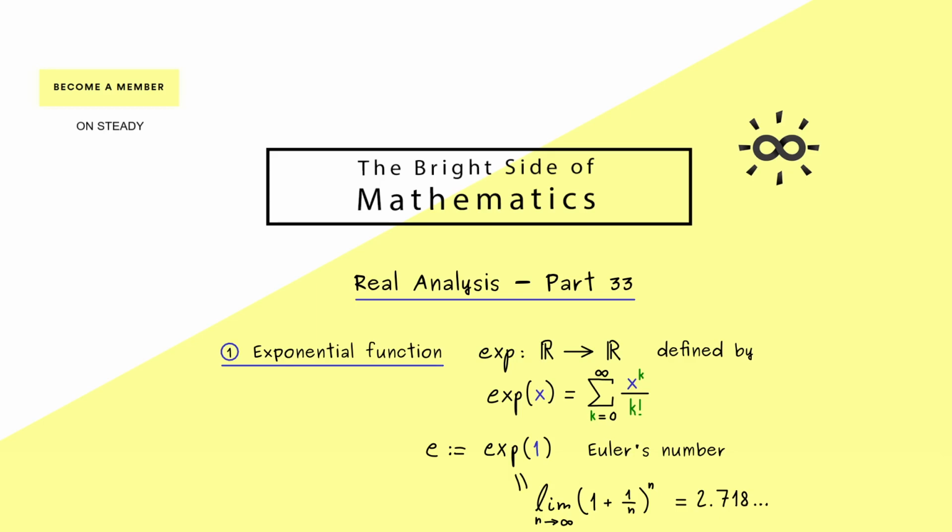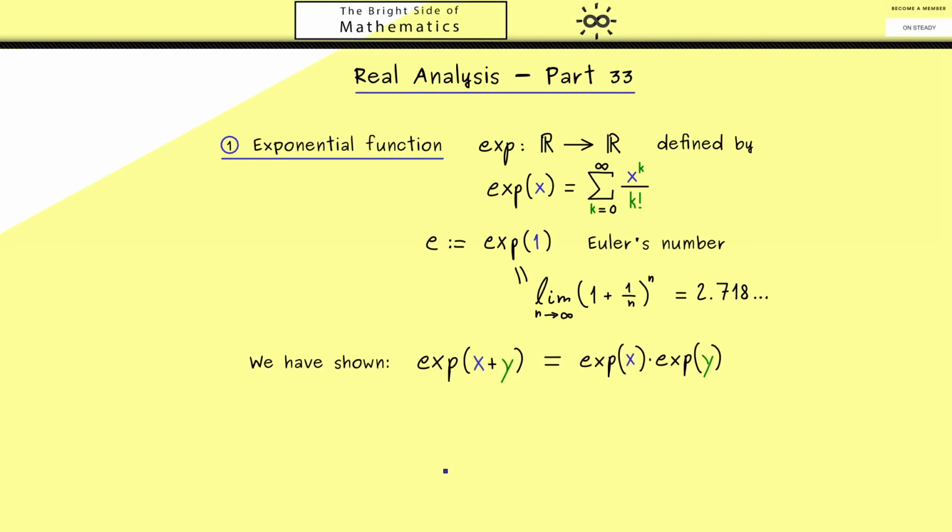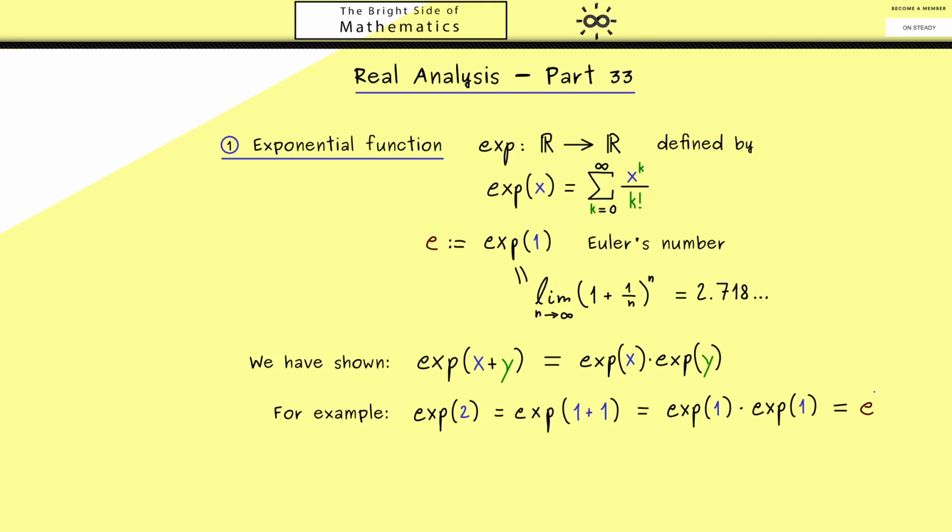Now, this exponential function shouldn't be new to you, because we have already discussed it in part 22. There we have shown the fundamental multiplicative identity for the exponential function, which translates the addition inside into a multiplication outside. And because we have this property, we can immediately explain the name exponential for this function. For example, if we have exp of 2, we can write this as exp of 1 plus 1, which is by our fundamental multiplicative identity exactly exp of 1 times exp of 1. So it's Euler's number squared.